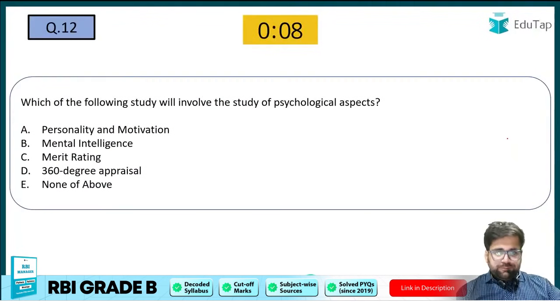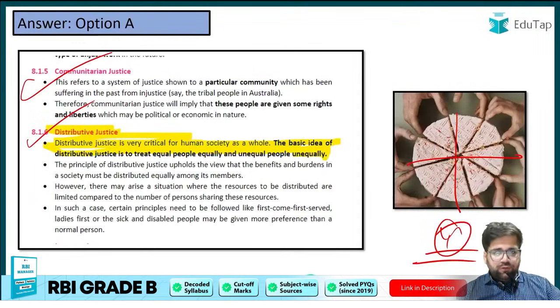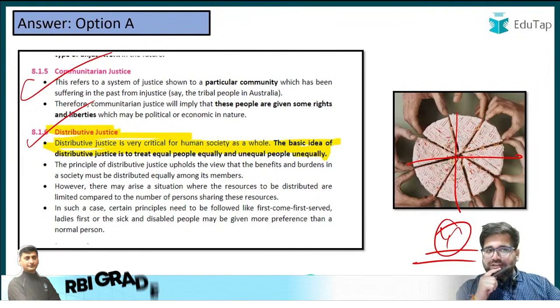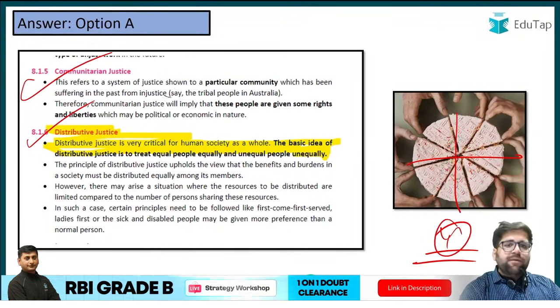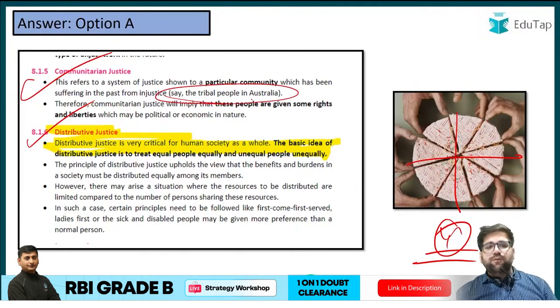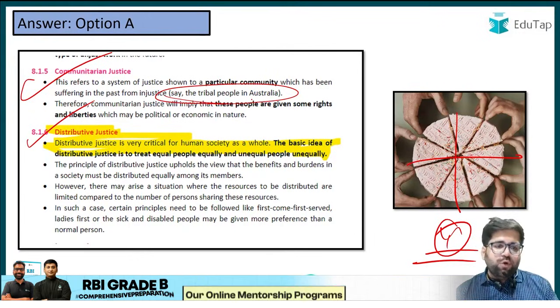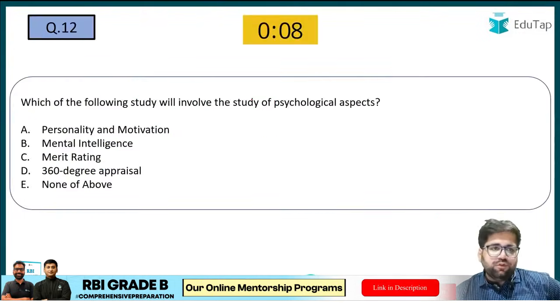Now let's move on. I would also say that there is a very good example given in your concept notes as well, of the tribal people in Australia, and the particular type of justice they follow over there. So all the examples are also covered in your concept notes.